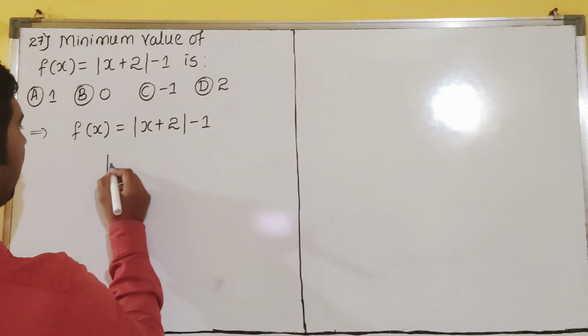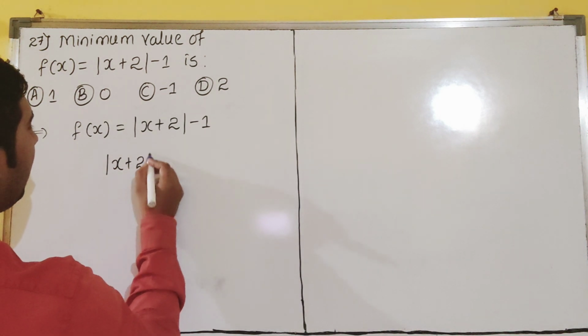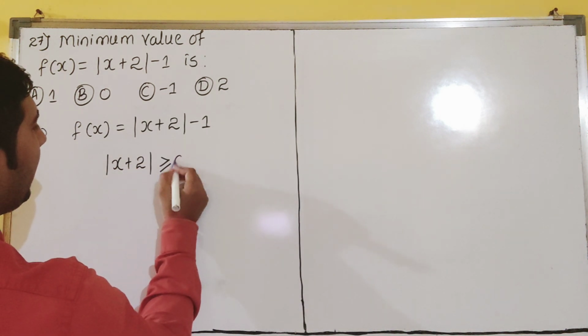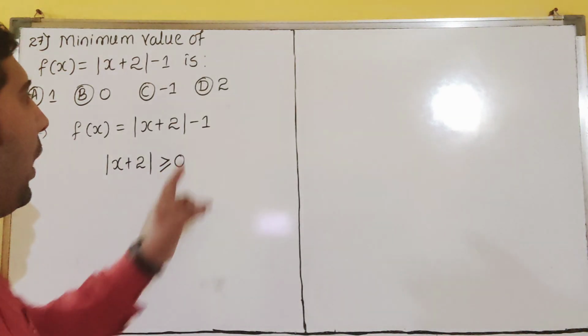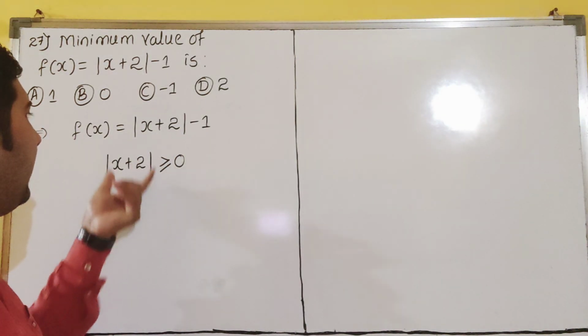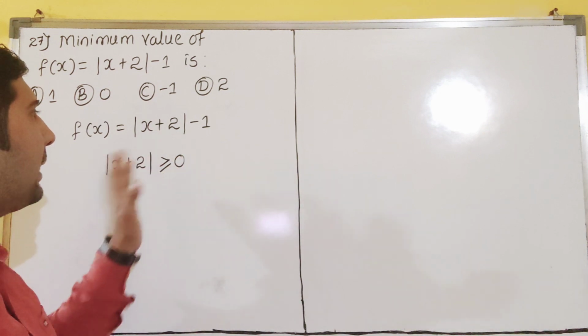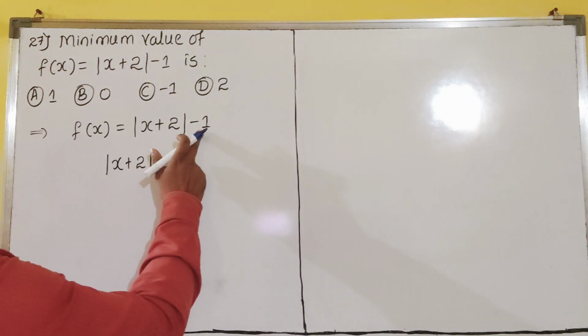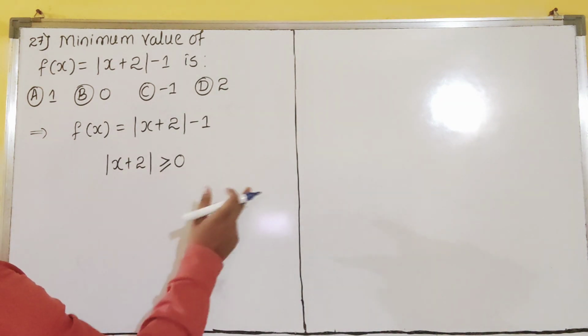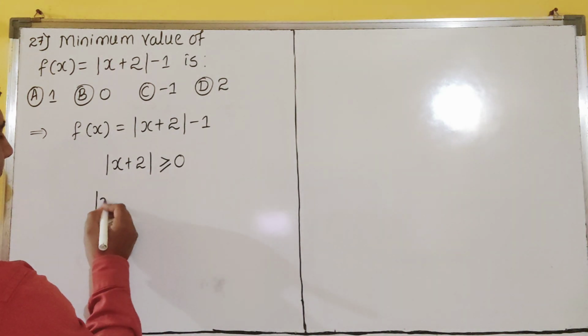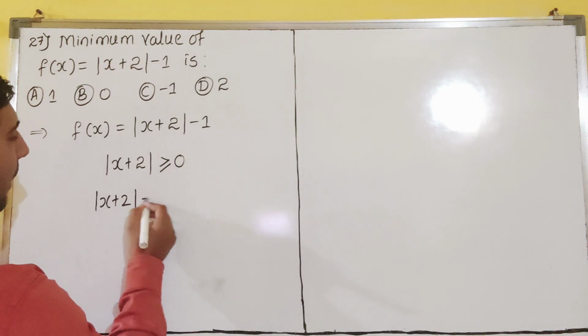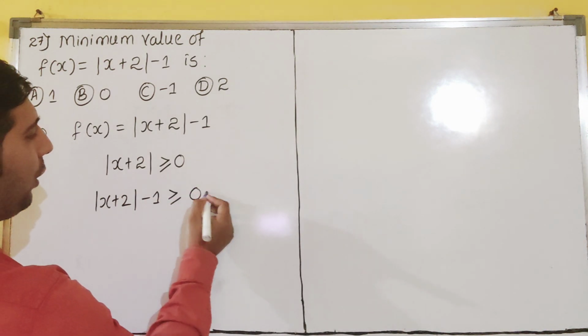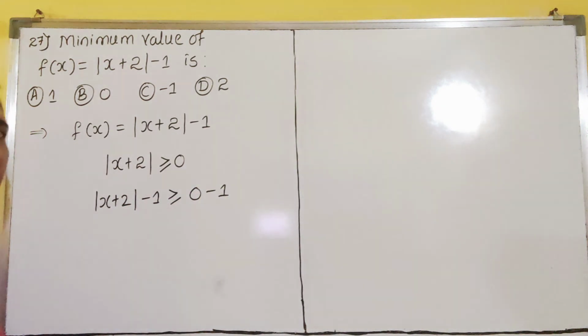So then modulus of x plus 2 must be what? It should be greater than or equal to 0. And what is less for this and this? The minus 1 is there here but it is not there here. So adding minus 1 on both sides: modulus x plus 2 minus 1, and 0 minus 1. I am adding minus 1 on both sides.